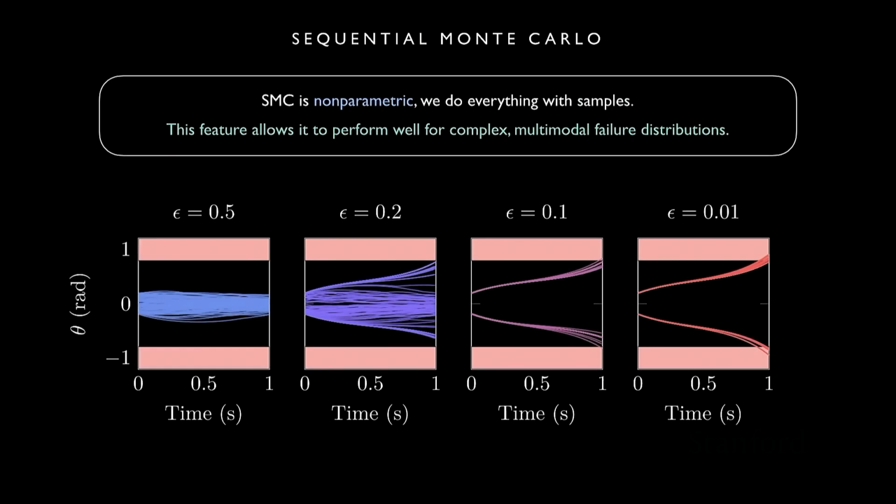And so to highlight that, let's move from our 2D Gaussian to this pendulum example, which is around 50 dimensions. So each sample now is a trajectory. What we do is we've picked a series of epsilons, and we've slowly moved samples. So these were the initial samples, and we've slowly moved them towards the failure distribution using this MCMC.